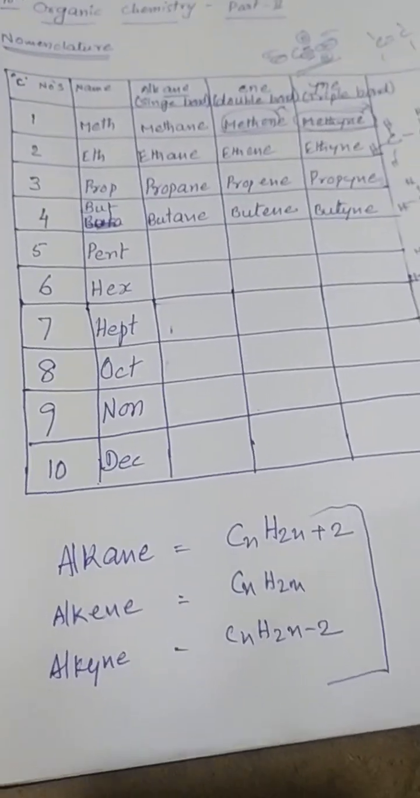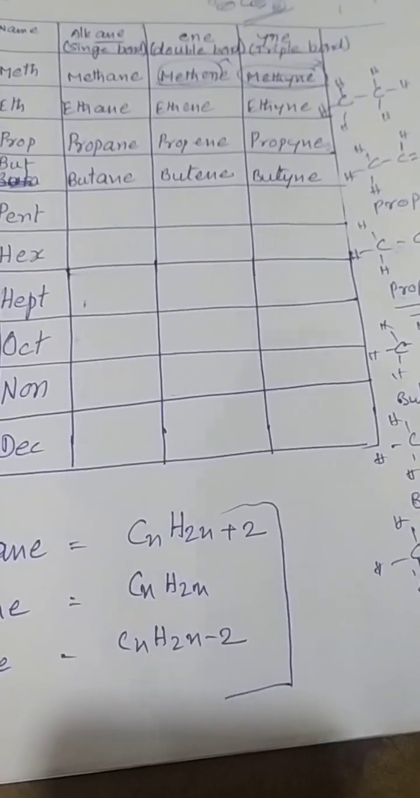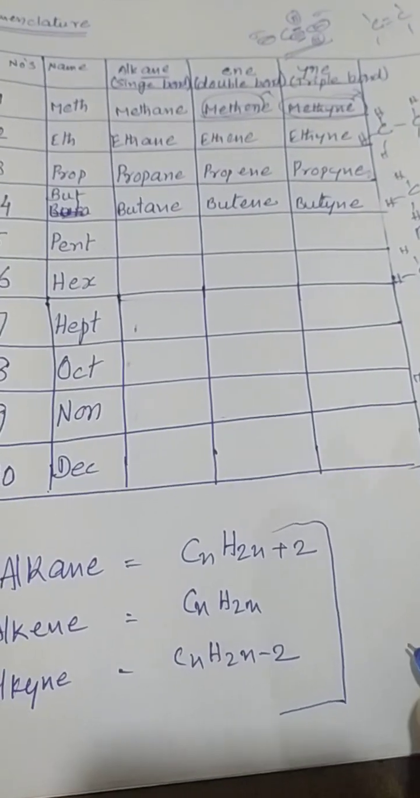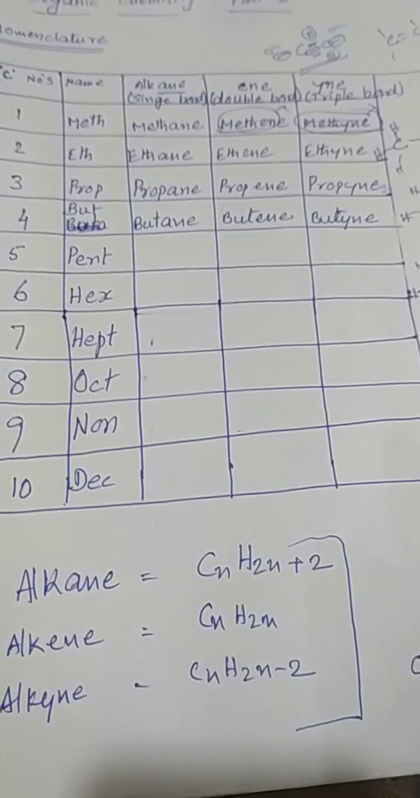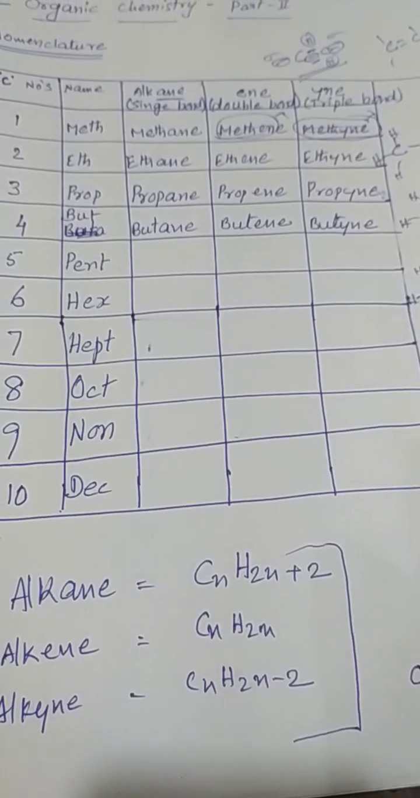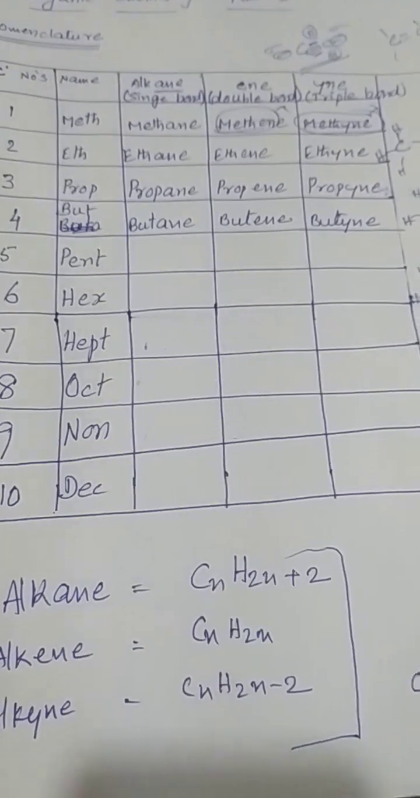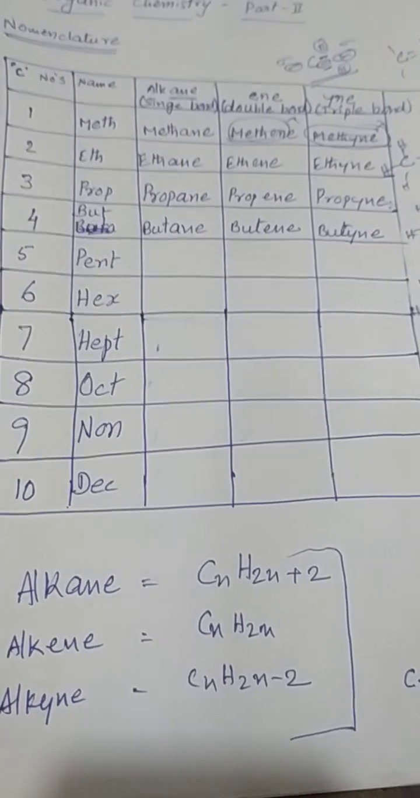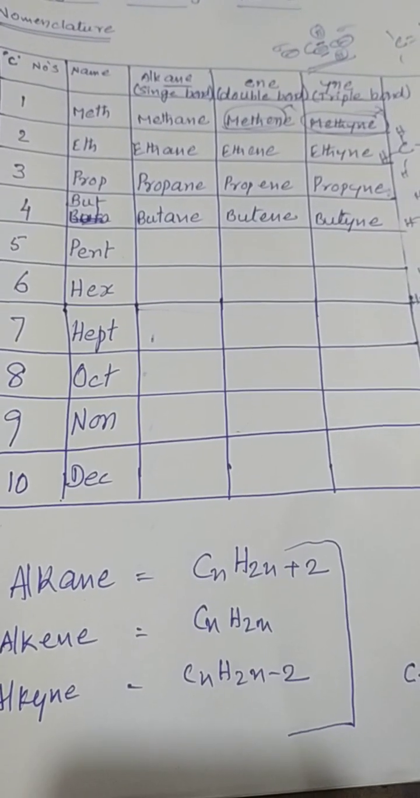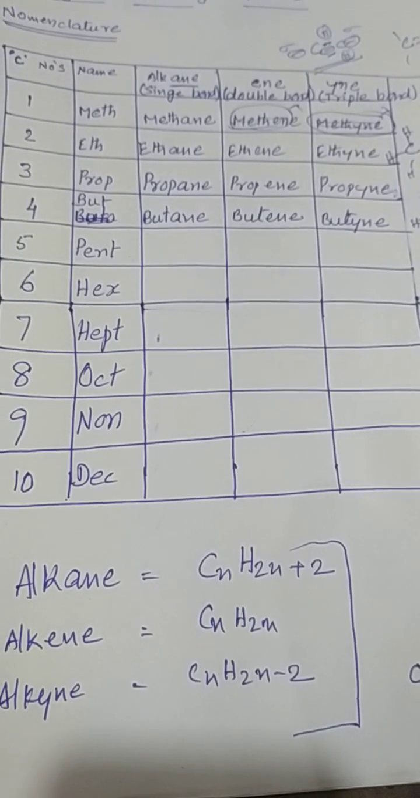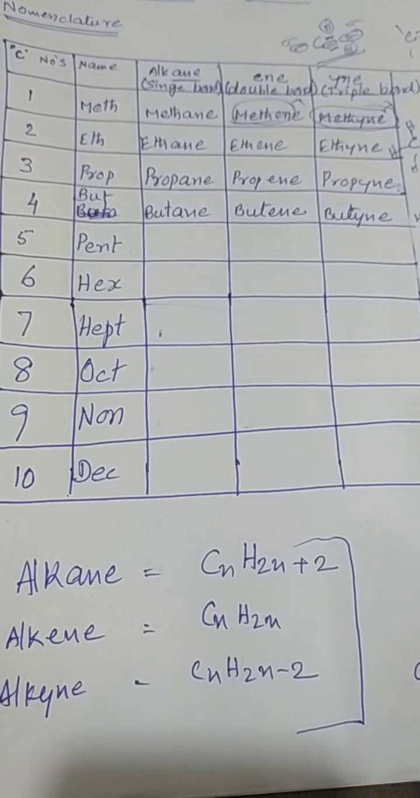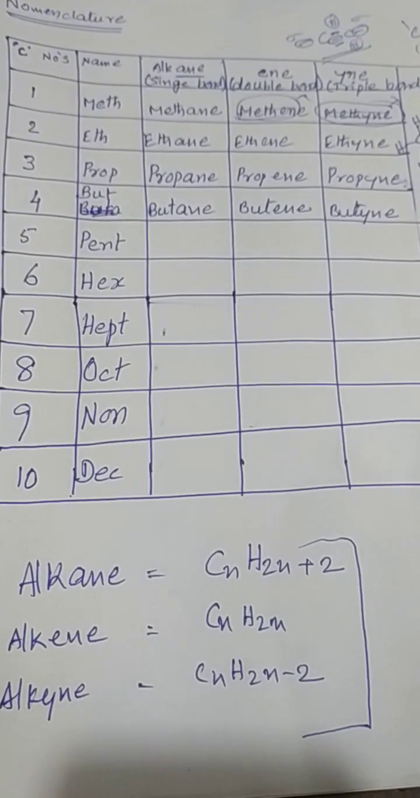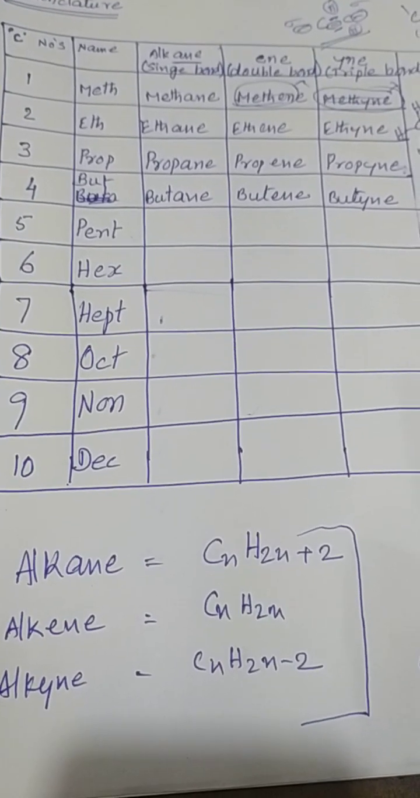So further we would like to see some examples, like if we take propane. Propane means 3 carbons, am I right? C3, n is equal to 3, that means the number of carbons. Whatever number of carbons you have been given, for C3 propane we are just making a formula: C3H2 into 3, that is 6 plus 2, 8.